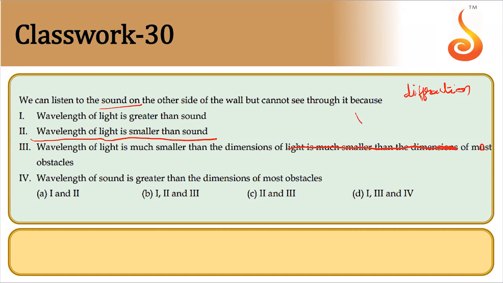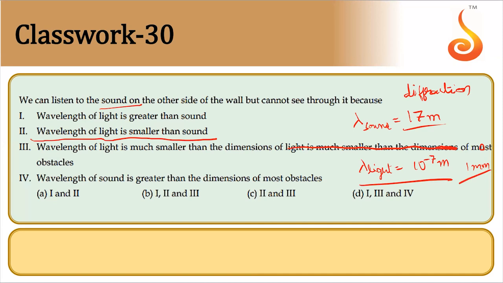The wavelength of sound under normal conditions is around 17 meters, right? So this is comparable to the dimensions of the wall we are considering. But the wavelength of light is of the order of 10 to the power minus 7 meter. So in order to observe diffraction effects, we need obstacles comparable to this size, at least 1 millimeter or lesser in size.